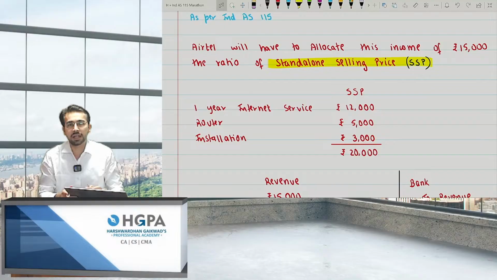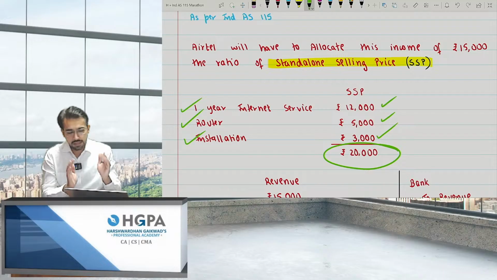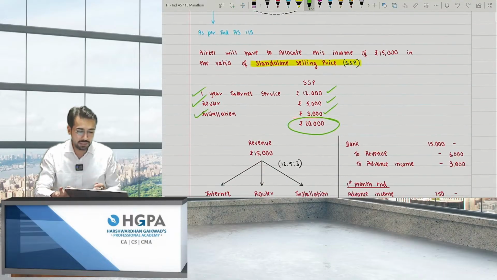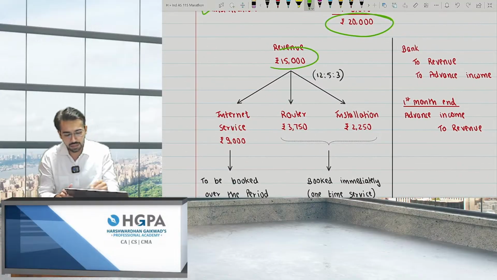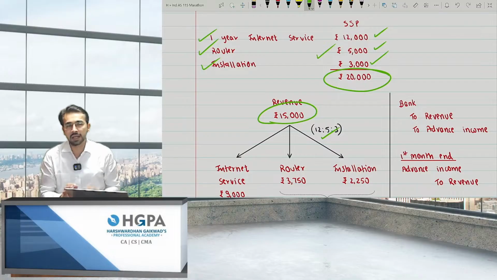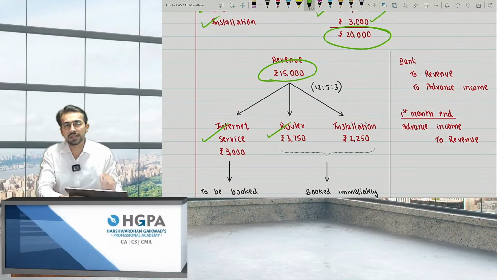Let's say the standalone selling prices are given: 1 year of internet is 12,000. Only router, I will charge you 5,000, and only installation will cost you 3,000. That means a total of 20,000. Since you are taking the combo, that is 15,000 for the 1 year package, this 15,000 will be allocated in the ratio of SSP, that is 12 is to 5 is to 3. So for internet service, we'll allocate 9,000. For router, it is 3,750, and for installation, it is 2,250.